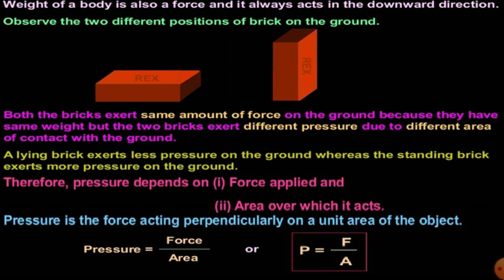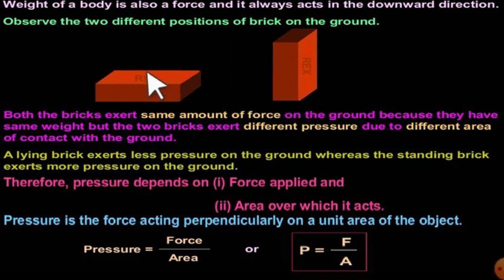So let's see all about this. Now I will give you more examples. Take a brick. A brick has different surface areas. When you keep it like this, the area of contact is the upper surface, and this has the largest surface area. If you place it like this, then this area will be a little less. And if you keep it on this surface, it will be less. In this case, this is the least surface area of contact.